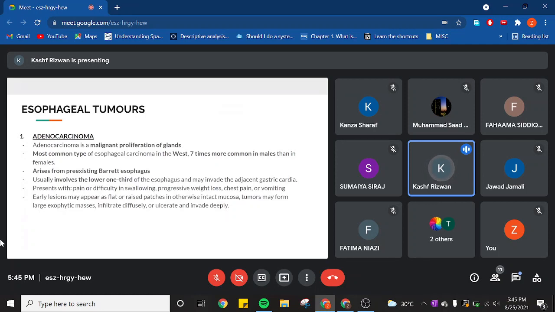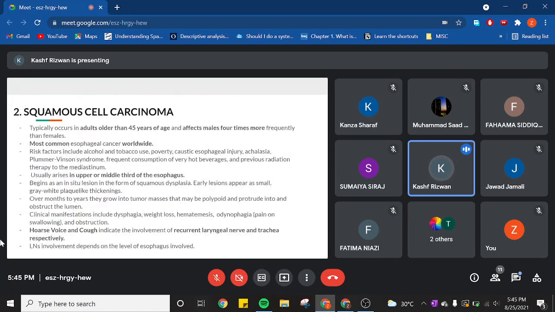Morphologically, if you look at it, it appears as flat or raised patches in otherwise intact mucosa, and tumors may form large exophytic masses and infiltrate diffusely or ulcerate and invade deeply. Usually, by the time symptoms appear, the tumor has invaded your submucosal lymphatic vessels, and there is a less than 25% 5-year survival. So the prognosis is not very good.